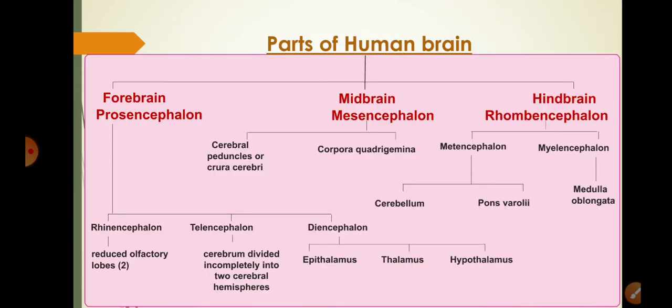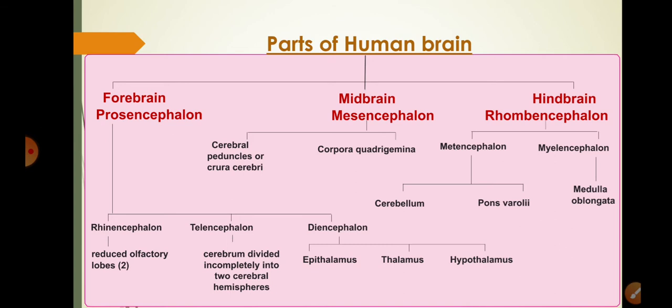Now, let us next understand parts of human brain. Brain is a part of central nervous system. Brain itself is divided into three parts: forebrain, prosencephalon, midbrain, mesencephalon, and hindbrain, rhombencephalon. Each part has further divisions. Forebrain has again three parts: rhinencephalon, reduced olfactory lobes; telencephalon, two cerebral hemispheres; and third is diencephalon, which is further divided into epithalamus, thalamus, and hypothalamus.